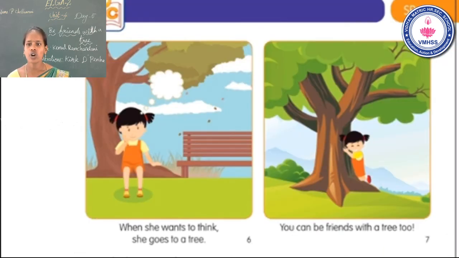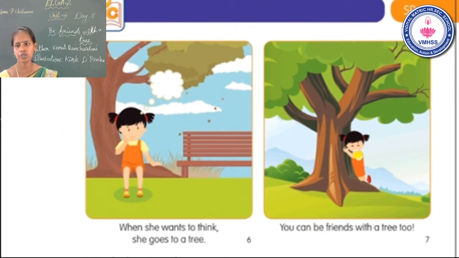When she wants to think. Think means yosana pannu. When she wants to think, she goes to a tree. When, W-H-E-N, when. She, S-H-E, she. Wants, W-A-N-T-S, wants. To, T-O, to, think, T-H-I-N-K, think. She goes to a tree. When she wants to think, she goes to a tree.